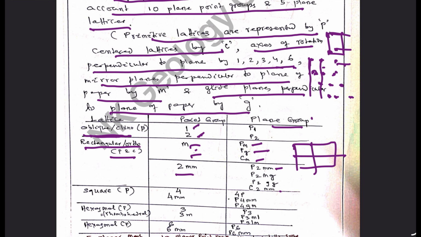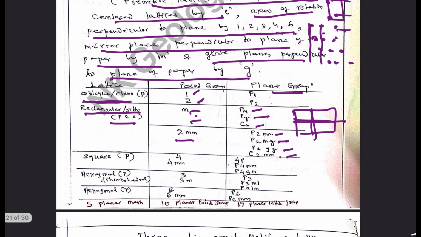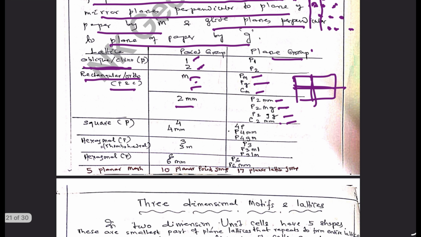It is two planes with glide and mirror, two planes with two glides, and two planes along with center. These are possible. This arrangement of atoms is possible to produce this type of plane group. So this is involving rectangular net.